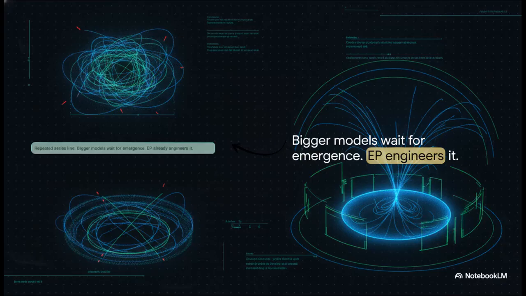And this brings us to the absolute core finding, the mantra of this entire explainer. Bigger models wait for emergence. They just keep adding parameters, crossing their fingers, hoping stability eventually appears. But EP already engineers it. By changing coherence, path discipline, and attractor formation, the stability is engineered by design from day one.